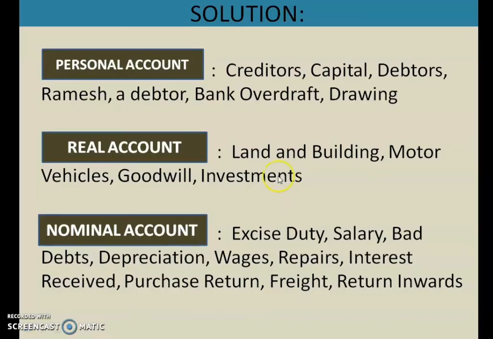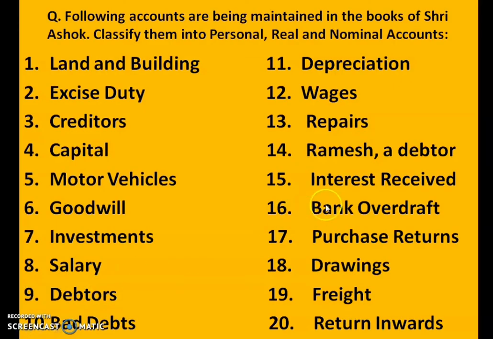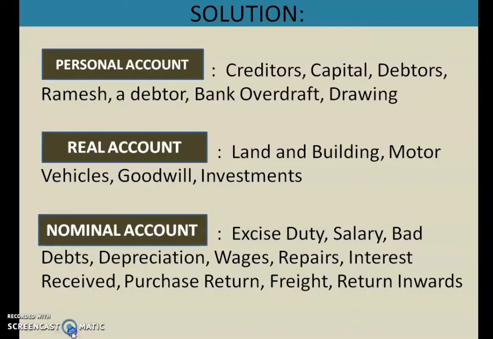Now next given in the question is purchase return. So we have purchased something. Purchases are our expenses, but if it is returned back, then it will be shown under which account? Purchase return will be shown under nominal account.